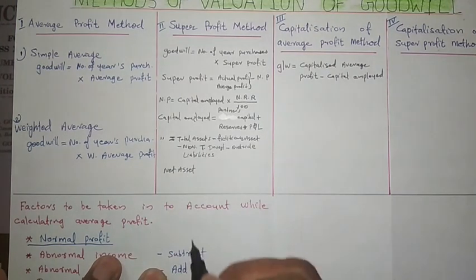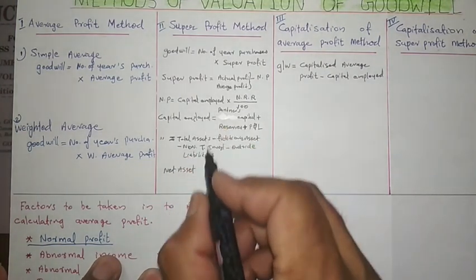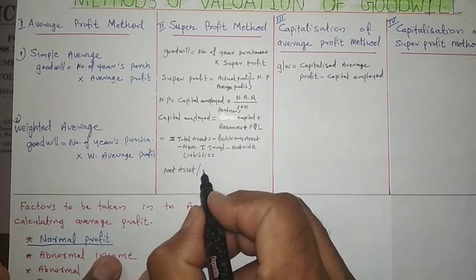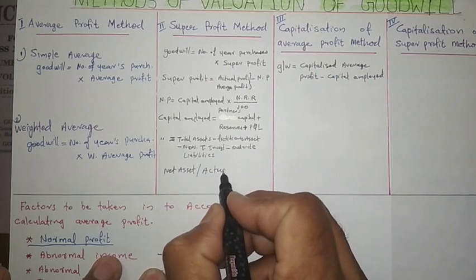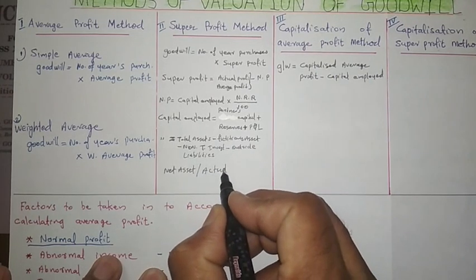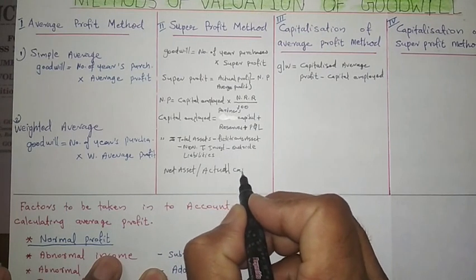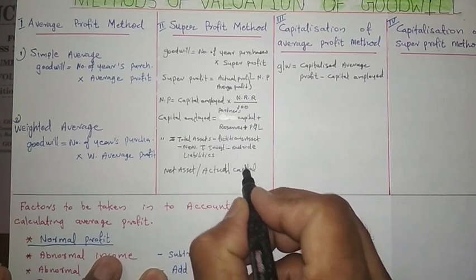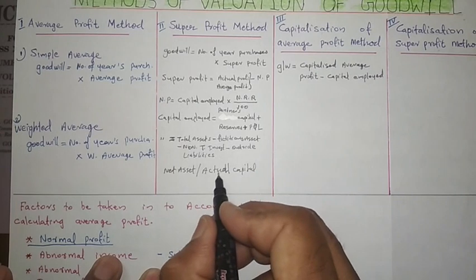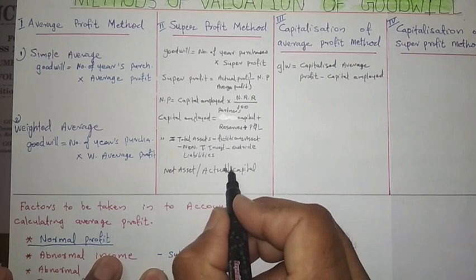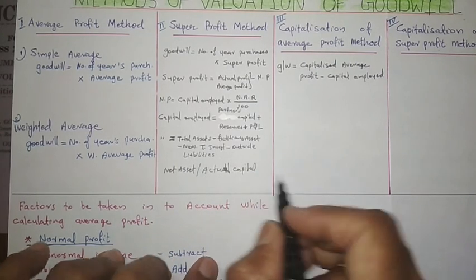Capital employed is also known as net asset or actual capital.